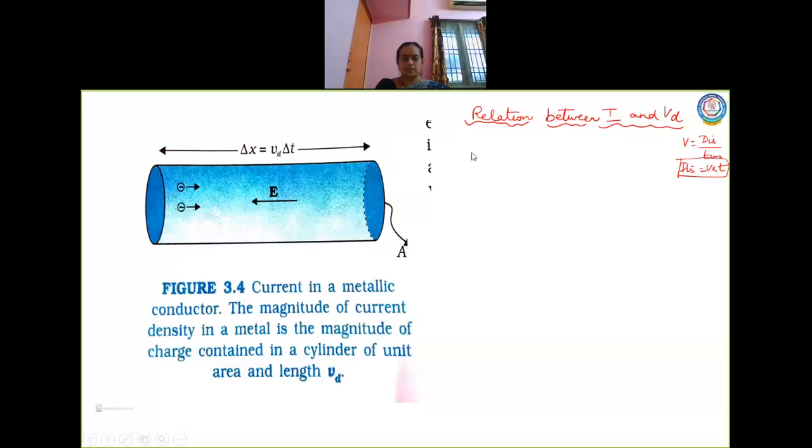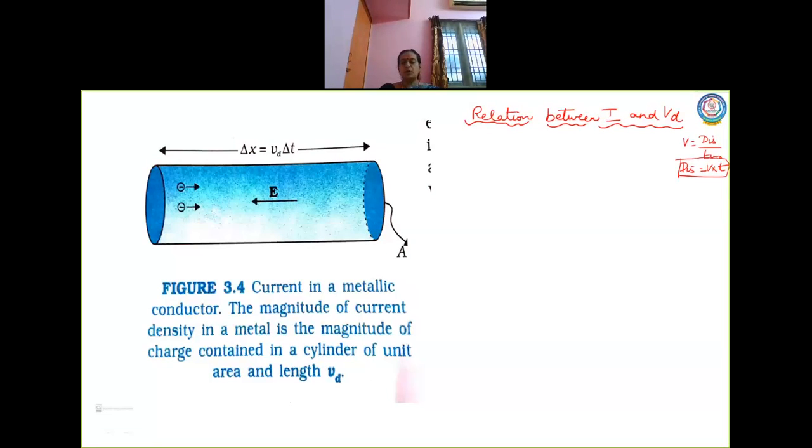Now let us consider an area. Now this area is perpendicular to E. Area is perpendicular, area vector is parallel. I am talking about a small area. Let us consider this small area. Now this small area is perpendicular to E. Now this is located inside a conductor, right?